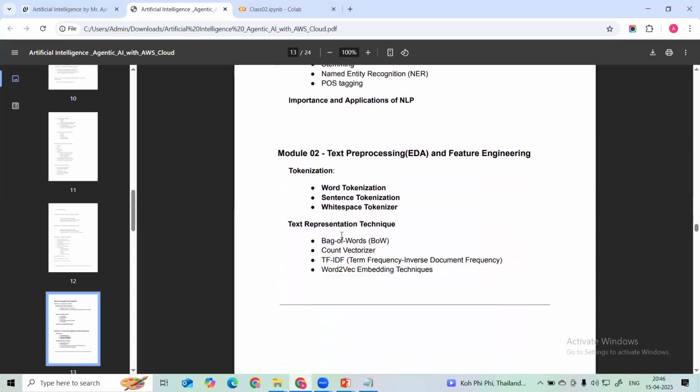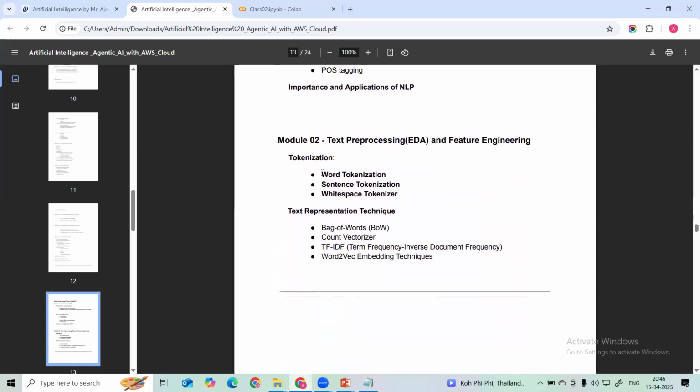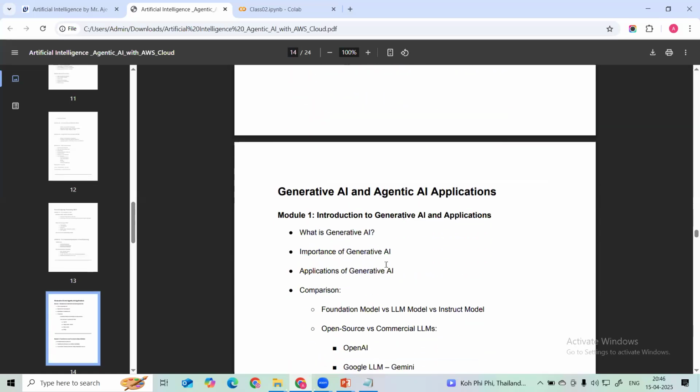Then text processing and feature engineering: we are going to learn what tokenization is, and how we can convert text into numerical form with the help of different techniques: bag of words, count vectorizer, TF-IDF, Word2Vec, and embedding techniques. And then, at the end, we are going to start with generative AI. This is a very important topic, because everyone is talking about generative AI today, and it is a very cutting-edge tool.